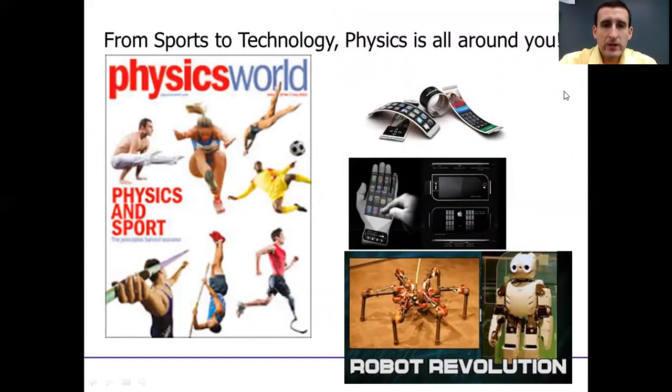If we think about sports, sports are all predicated on movement of some kind, whether it's the individual that's moving or the ball that's moving or both. Sports would be really, really boring to do and to watch if there was no movement going on, right? Watching paint dry, people joke about that, right? But there's nothing going on when paint is drying. There's no motion, and that's part of why it is so boring. Some people claim fishing is boring too, because there's not very often motion or very much going on. That's your preference, right? So from sports to technology, we have physics, the motion, though for technology it goes far beyond the motion.